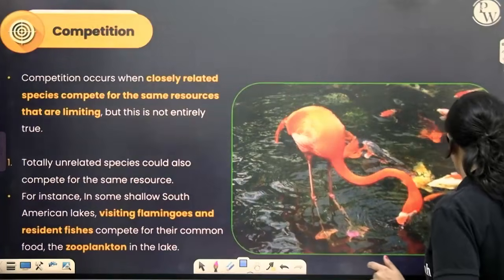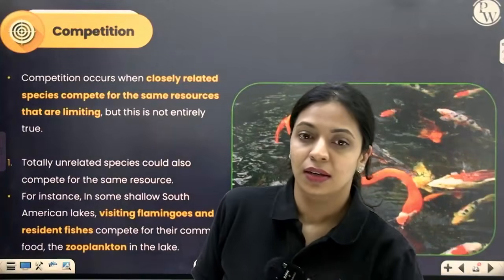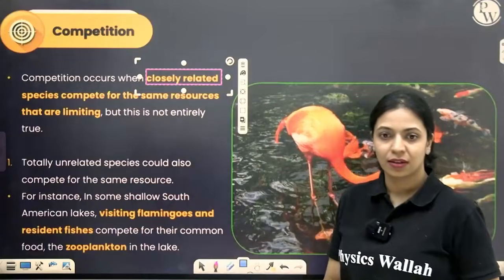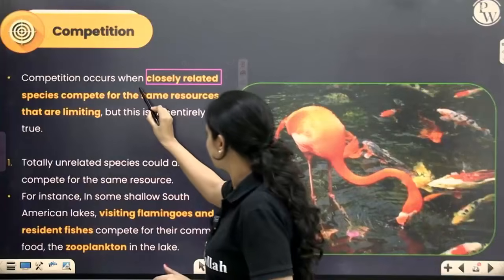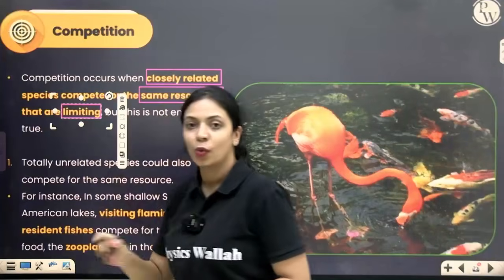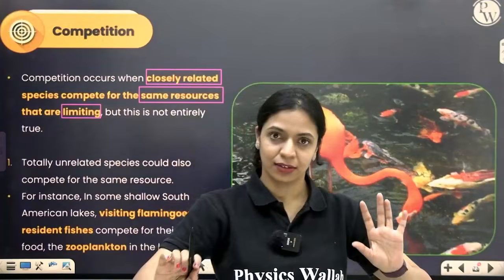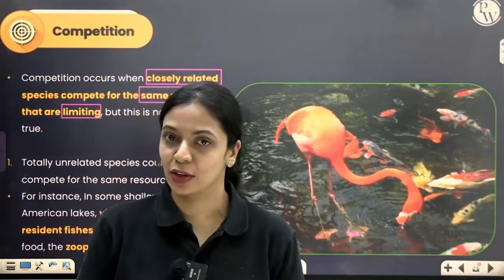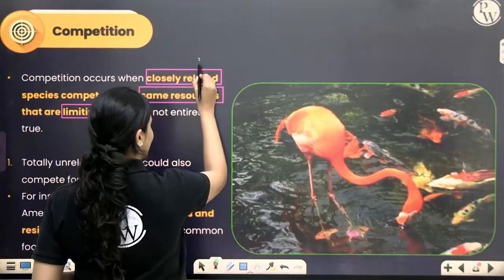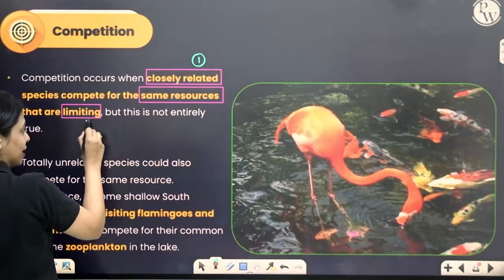Now let's talk about competition. The most popular definition for competition is that it occurs whenever closely related species compete for the same resource which is limited. When two closely related species are competing for the same resource which is limiting, then that is competition. That is the most popular idea of competition. But it's not really true, because sometimes competition is seen even when they are not closely related. Even when the resource is unlimited, even then you see competition.